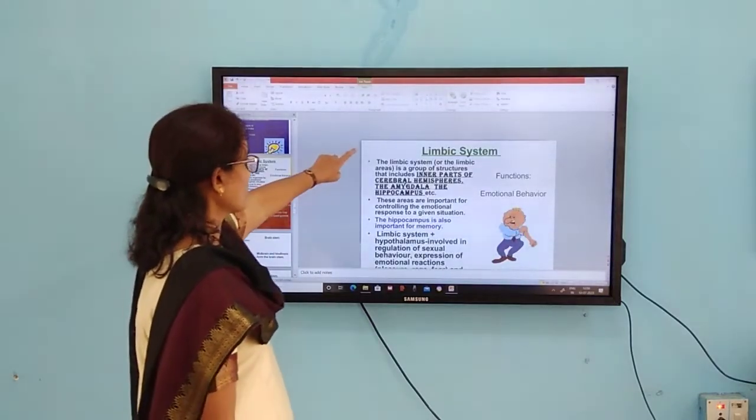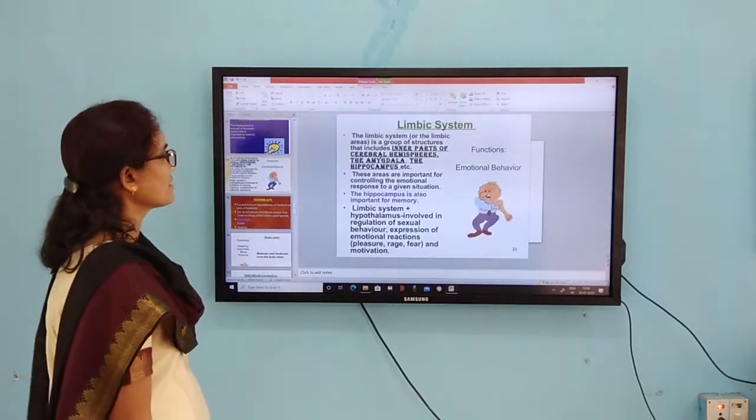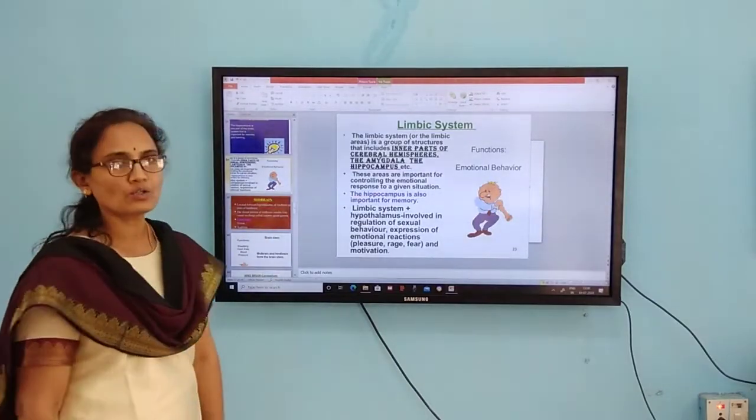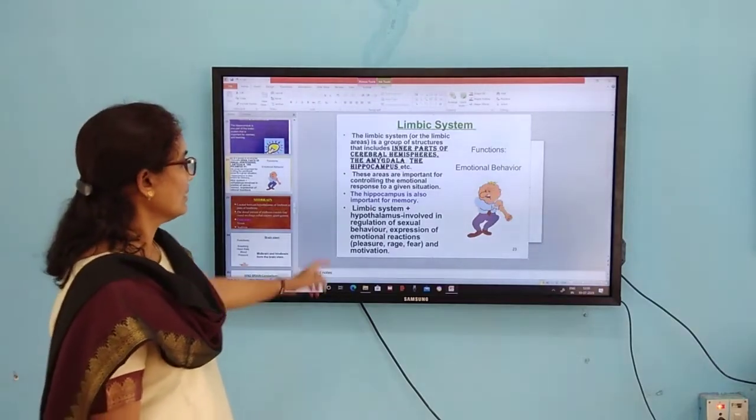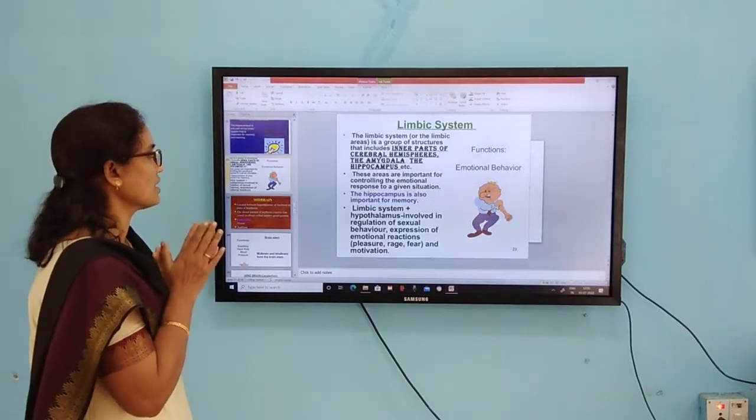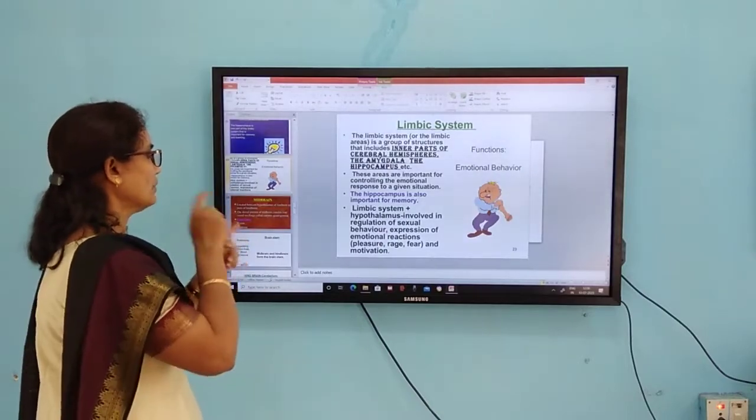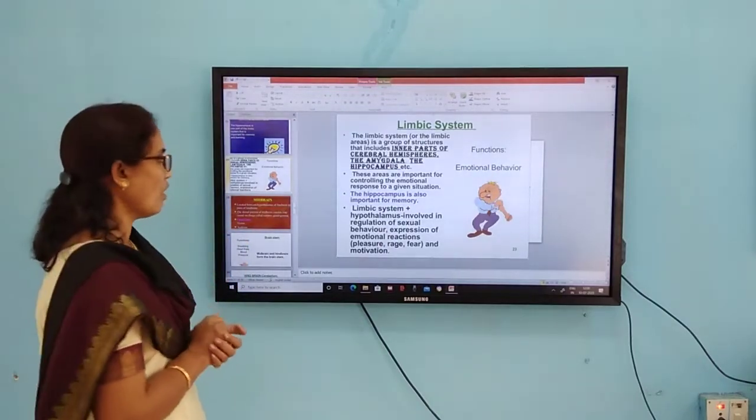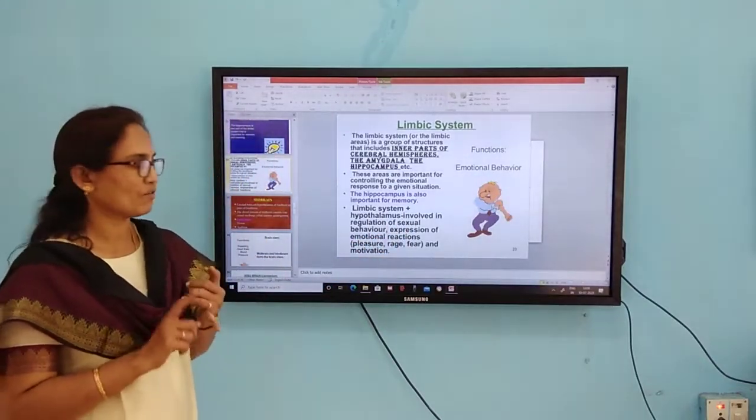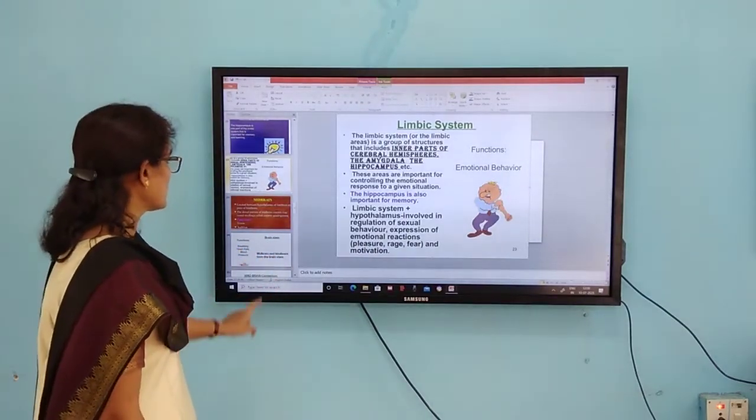It is a group of structures that includes the inner part of the cerebral hemispheres. So the limbic system includes the amygdala and also the hippocampus. It is important in controlling emotional response to a given situation. The limbic system plus hypothalamus is involved in the regulation of sexual behavior and expression of emotions such as pleasure, rage, fear, etc. All these are under the control of the limbic system.